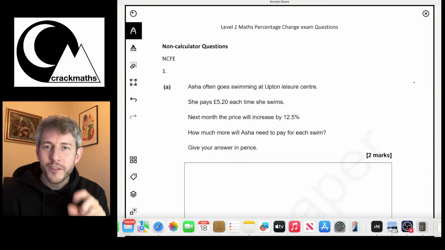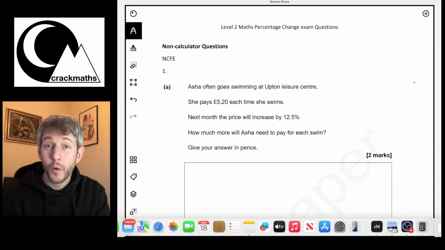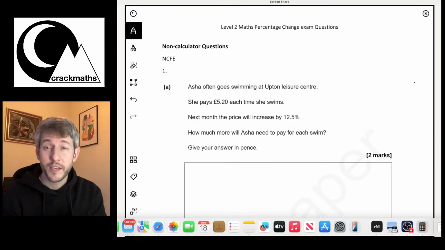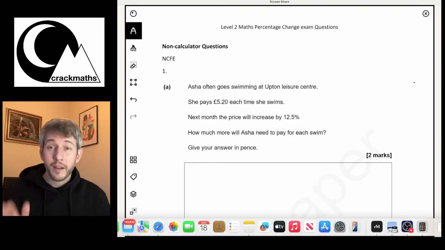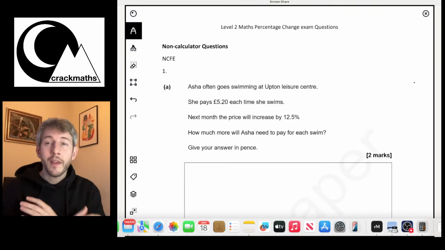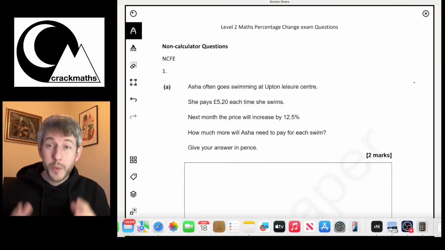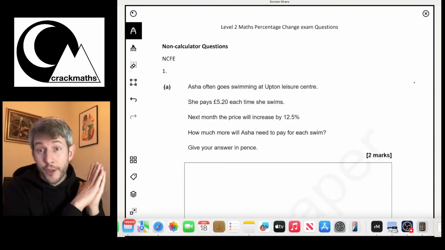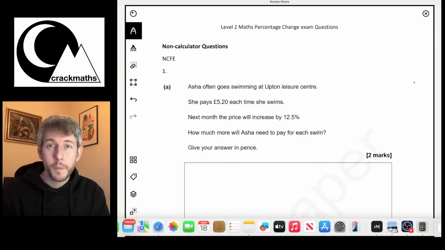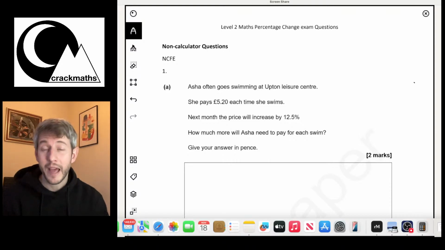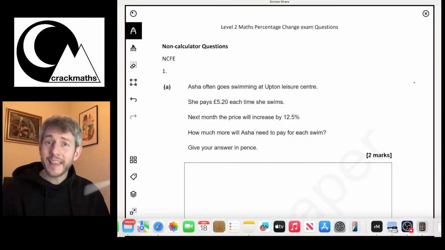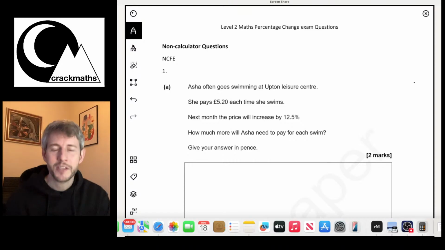So I'm going to do a short section first about non-calculator percentages, but really most of the paper that we deal with is going to be the calculator paper. And one of the main problems that we have with percentage questions is that we learn the non-calculator techniques very well, and what we do once we've done that is we overly rely on those. And unfortunately the calculator techniques for percentage can be a little bit time consuming. So they end up meaning that we don't have quite enough time in our exam if we rely too heavily on those. But saying that, let's first of all have a look at this question.